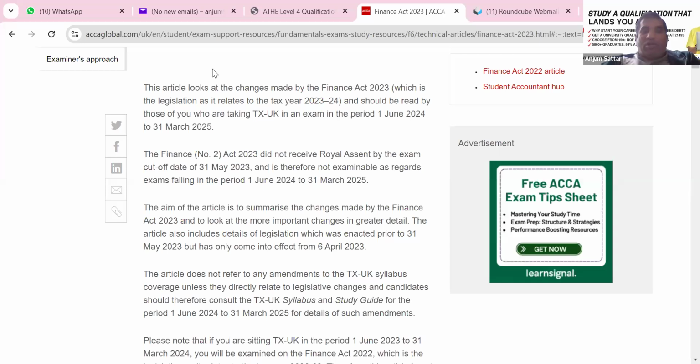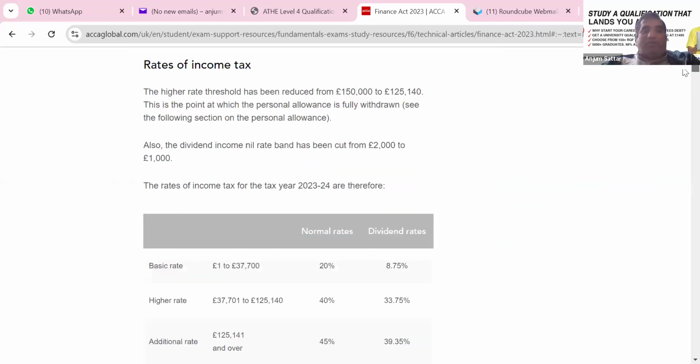I'm not sure if you are already on Open Tuition, and we can look at taxation, which is the F6 exam of ACCA. It's quite similar, a good mapping, and for assignment purposes we can add some examples from these handouts as well. So we'll go through the rates.